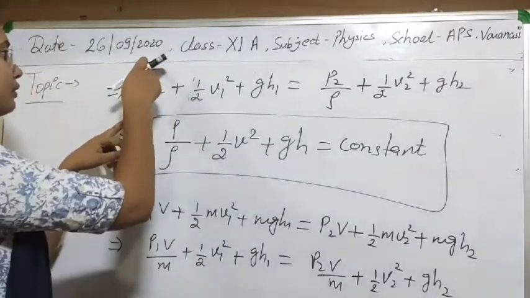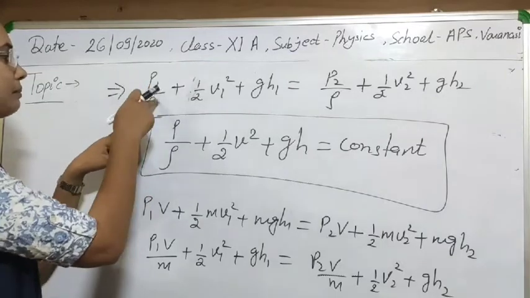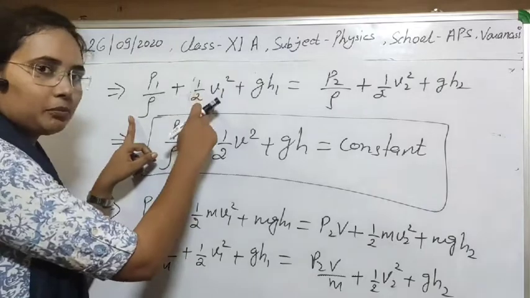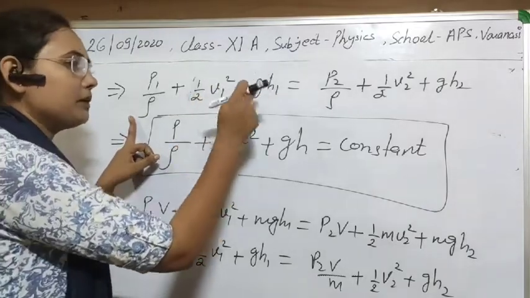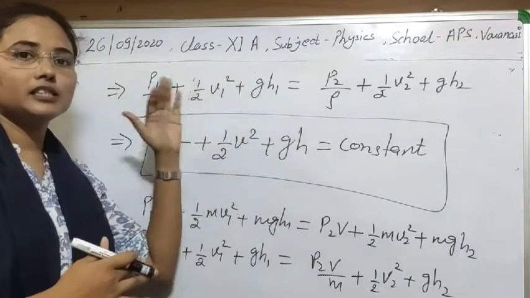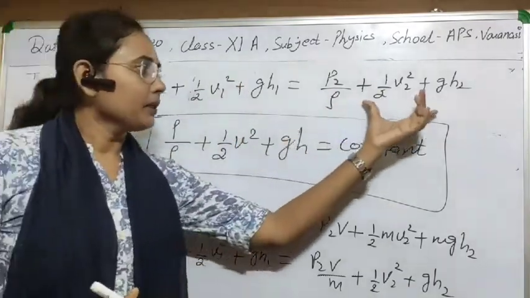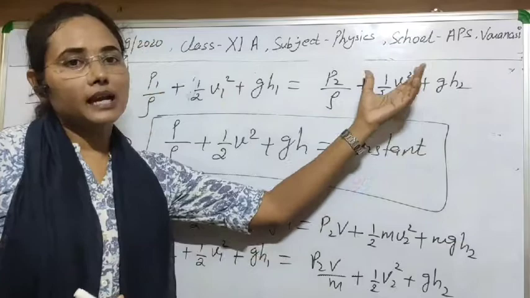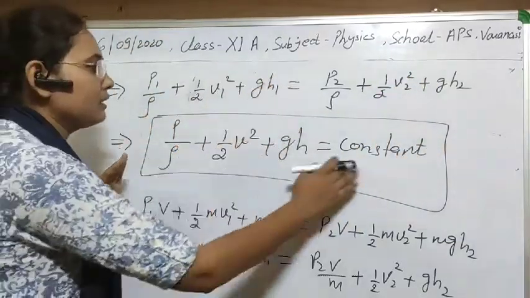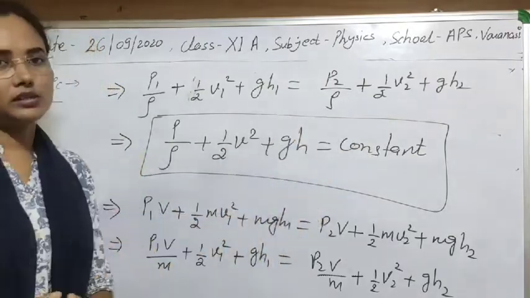As you know, this is the pressure energy per unit mass at point A, plus this is the kinetic energy per unit mass at point A, and this is the potential energy per unit mass at point A. Means at point A, this is the sum of all these three energies per unit mass, and this is the sum of all these three energies per unit mass at point B. These are equal. It means that in general this will be the constant.